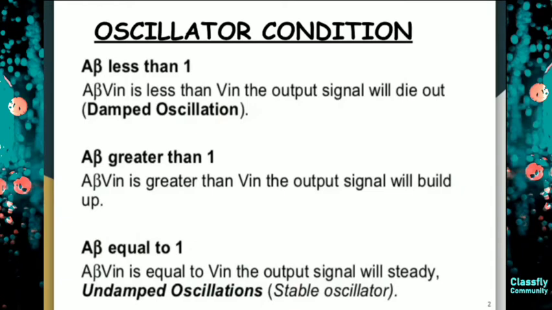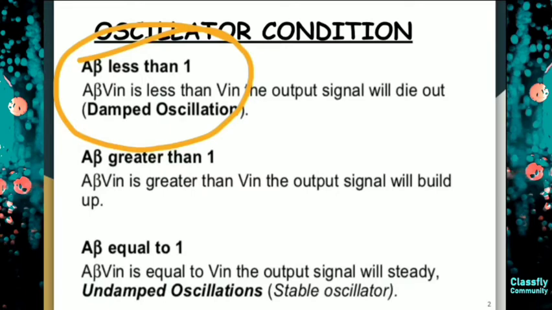Now I hope you understood what A beta is. If A beta is less than 1, then what happens? At that point of time, A beta V in is less than the V in, and the output signal will die out. What does this mean?